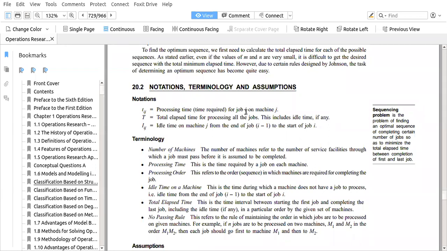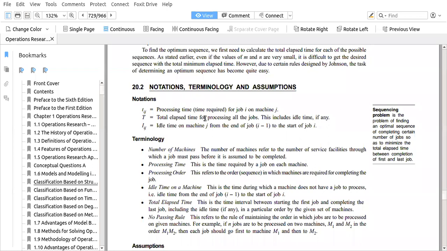There is a number of jobs, so i varies up to m, and the number of machines varies up to n. So you have two indices, i and j. Tij is the processing time required for job i on machine j.